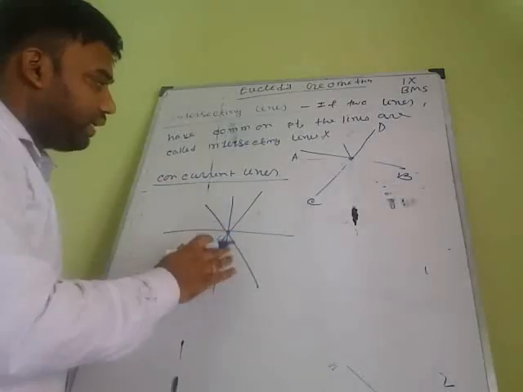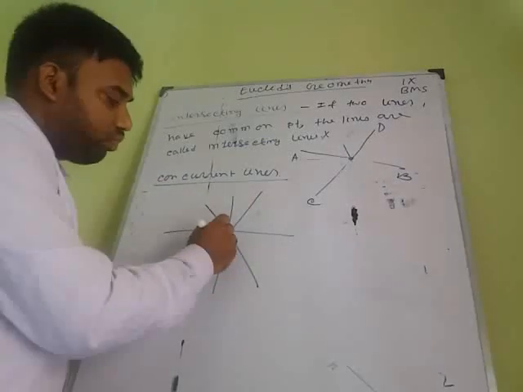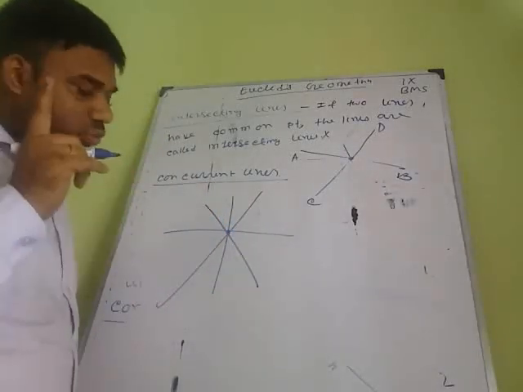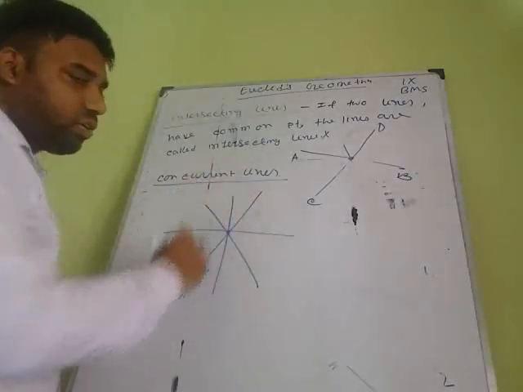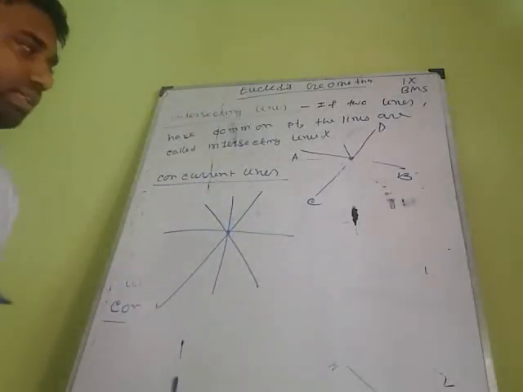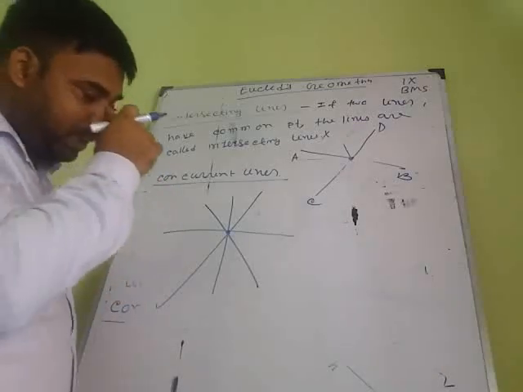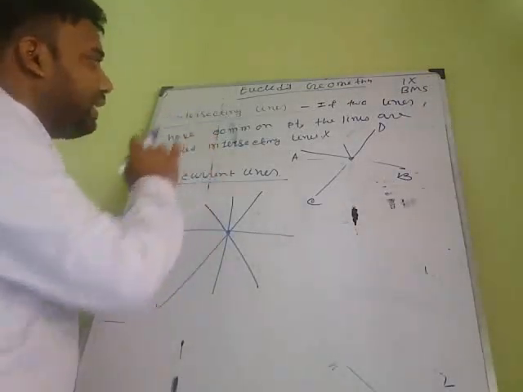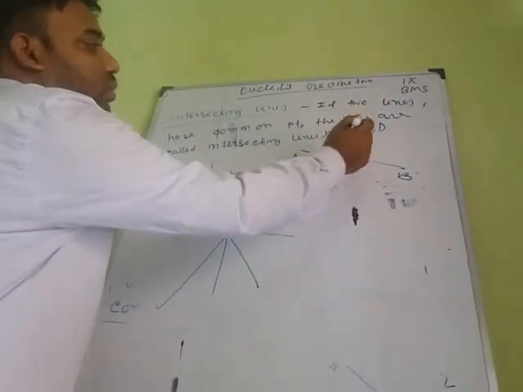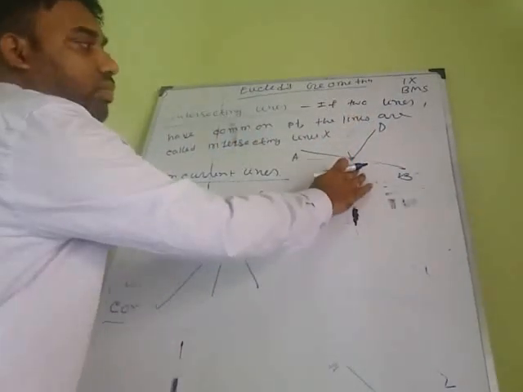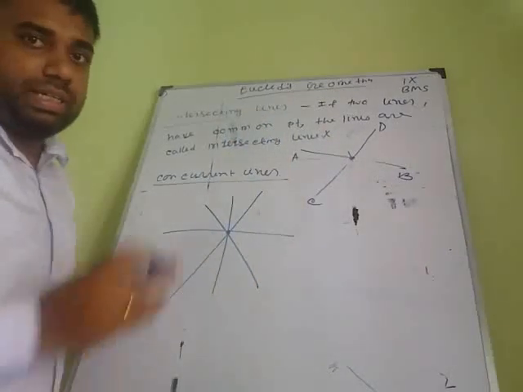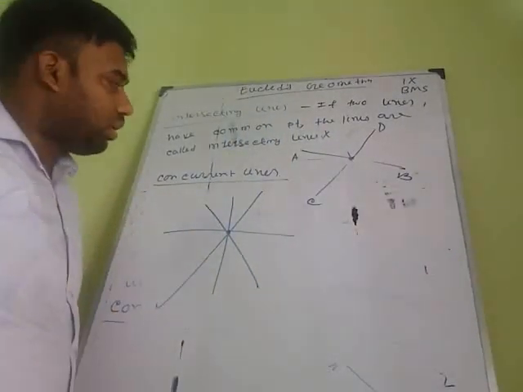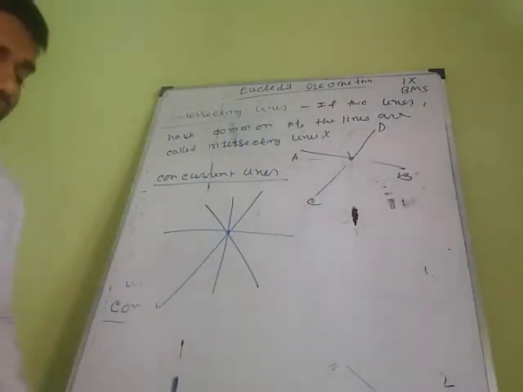Concurrent lines means many lines passing through a single common point, then all the lines are called concurrent lines. So the only restriction for concurrent lines is that they have to pass through a fixed point. And for intersecting lines, two lines intersect at a point.